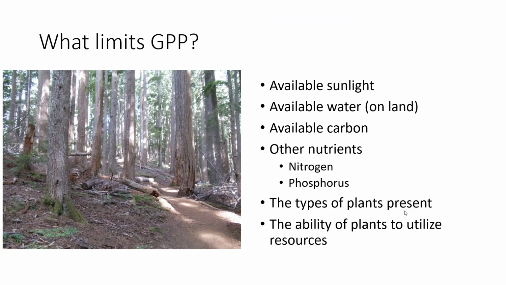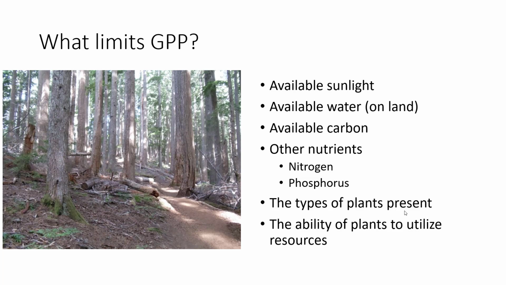So this is an example of a northwest forest on the slopes of Mount Eleanor. There is not as much sunlight available in this forest as there would be in, say, a forest in Florida state. There is also less water available during the summer, which is during the growing months. There is carbon available, and a lot of that carbon in this forest has been locked up in the form of lignin in all of these tree branches, and is thus not available to all organisms. The fact that it is very dry during the growing season also means that fungi will be less active in a forest in Washington compared to a forest in Florida that doesn't have such a dry season.